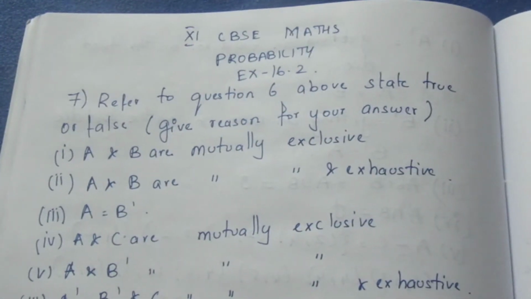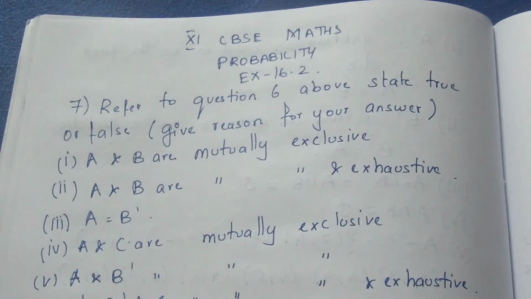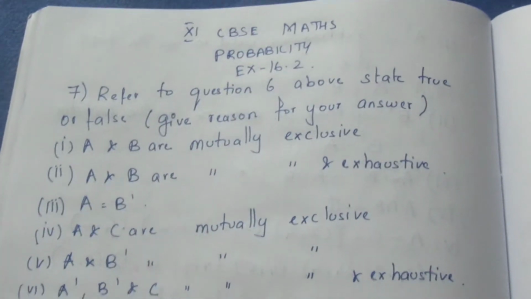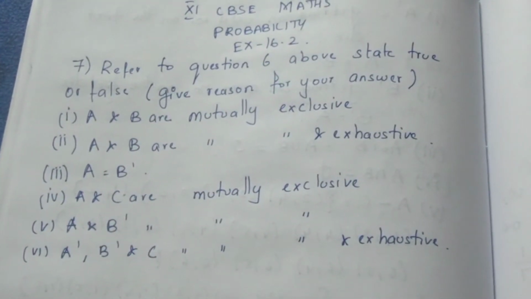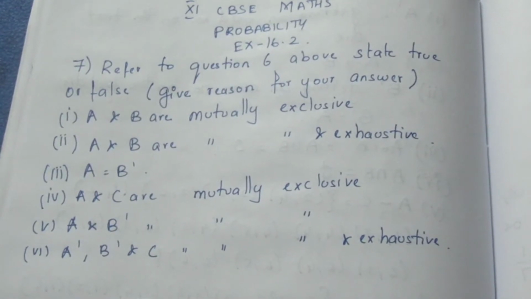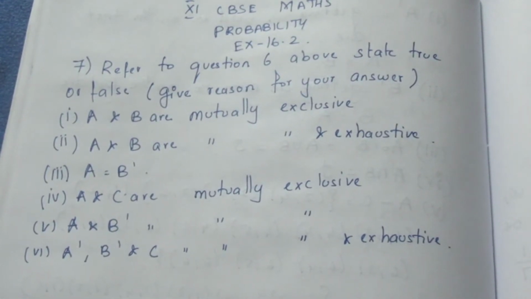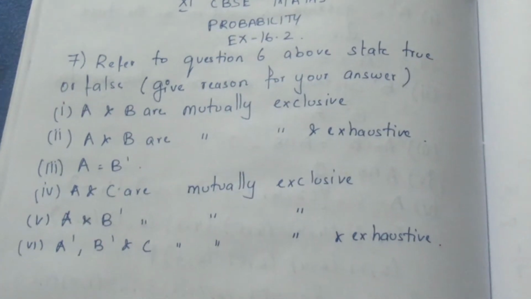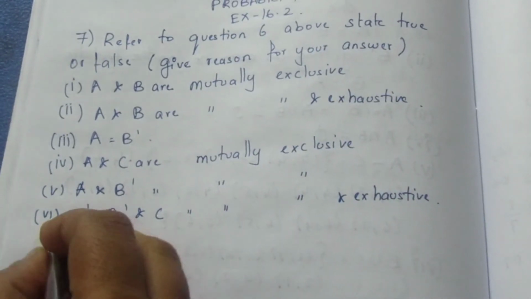Today we are going to see 11 CBSE Max Probability Exercise 16.2 question number 7. Let's see the question. Refer to question number 6 above. State true or false. Give reasons for your answers. Here, in question number 6, they have given A, B and C.